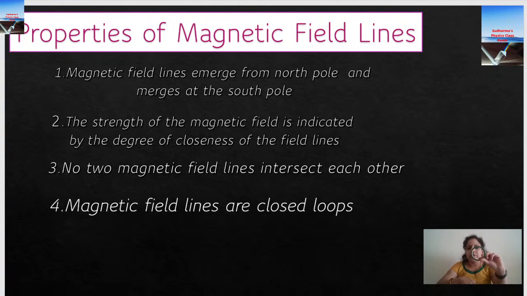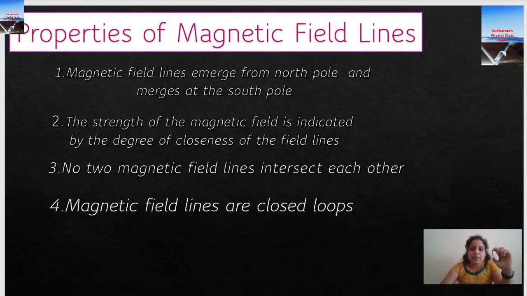See, if I give you a circle, how do you say from where it starts? Can anyone say from where it starts? Maybe when I draw the circle, I'll use the compass and put the center and just draw the circle. There is a starting point. But when you see a complete circle, it's not easy to explain from where it starts, right? So similar to this, magnetic field lines are closed curves. This is a closed loop, right? Magnetic field lines are closed loops.